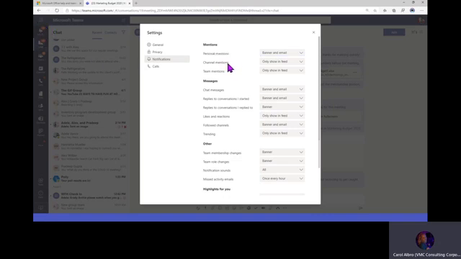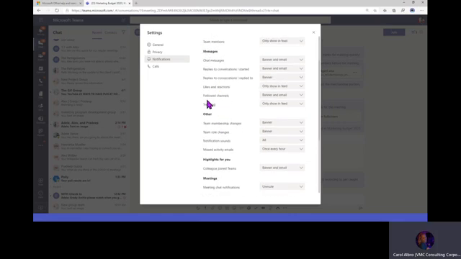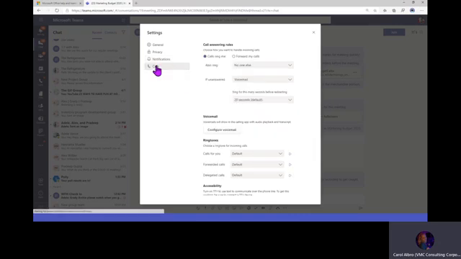Now, on the other hand, with channel mentions, I don't need to know that instantly. So I have that showing in the feed, which means it's going to show up in this activity feed up here. And I check that every day, multiple times a day, so I will get that information quickly. And I'll let you go through the rest on your own and decide how you want your notifications to show up. And then we have your calls.